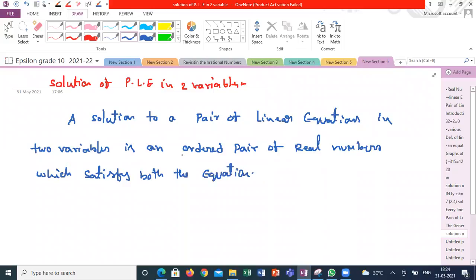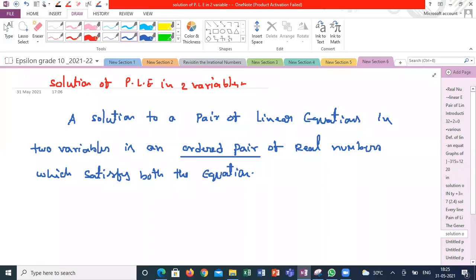I will explain what an ordered pair is in coordinate geometry after explaining one example. As of now, ordered pair means two variables x comma y of real numbers. What is the meaning of this statement? Anyone? Sir, the x comma y which we find should satisfy both the equations, sir.